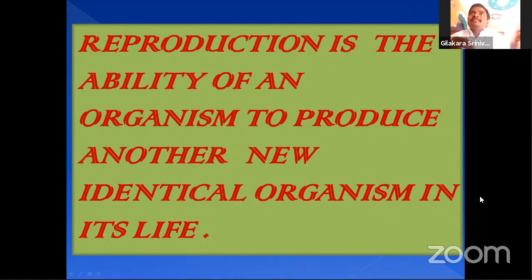We cannot see this reproduction process in non-living things. So every living organism has the ability to produce another new individual which is identical to the parental organism in its life. It means the identical new generation will be formed in the life history of the